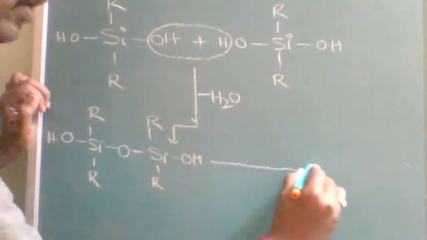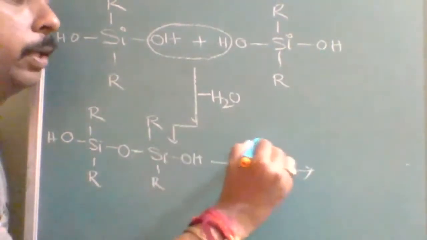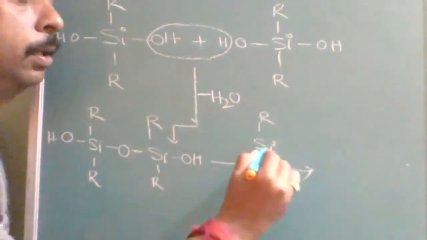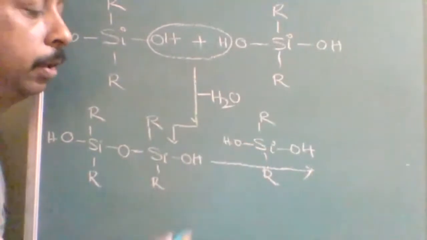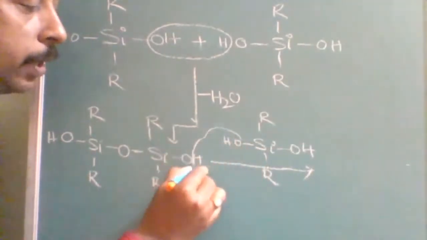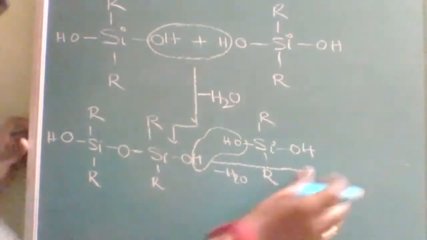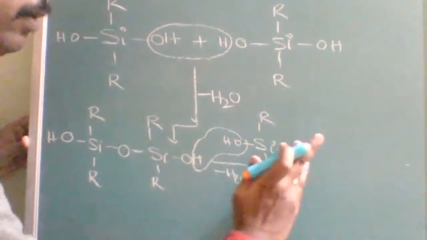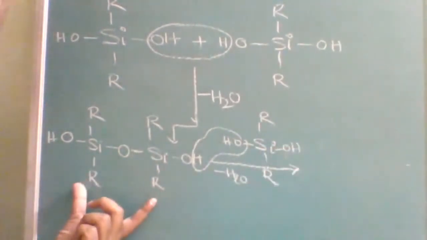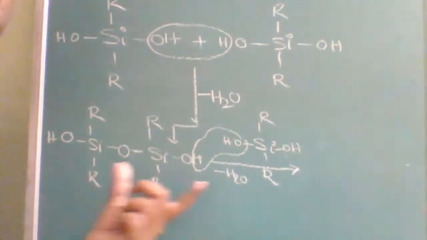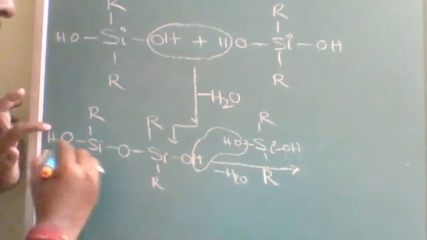Now, I am going to use one more molecule. One more molecule, also with R, R and OH and OH. Is it understood? So here what happens? Same thing, H and OH will be eliminated, minus H2O. So now I will get a polymeric structure. It is called a dimer, as two molecules are there. So now how many will I get? I will get a trimer. Trimer means three molecules.